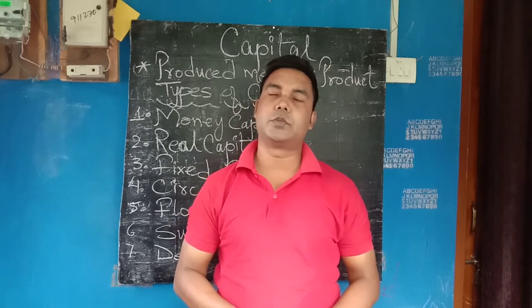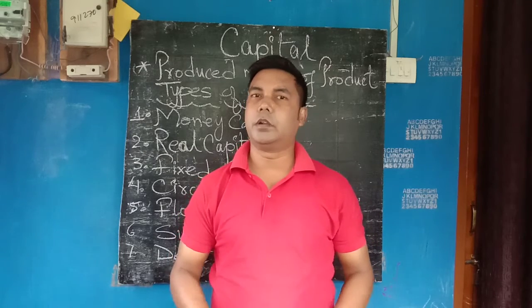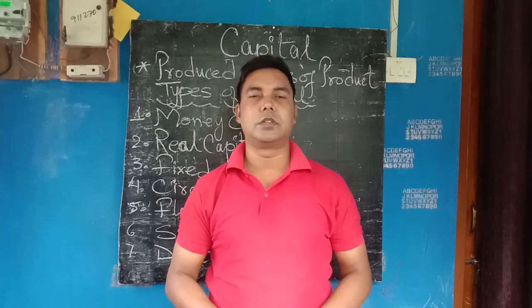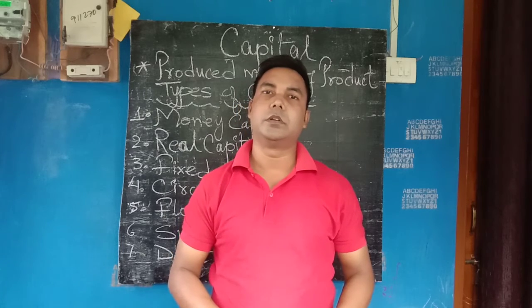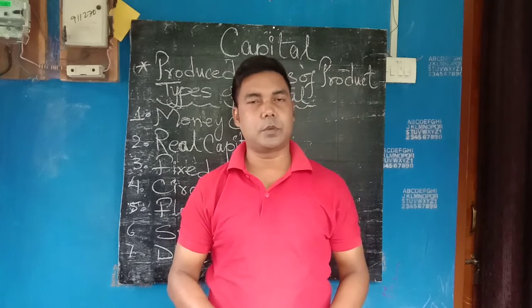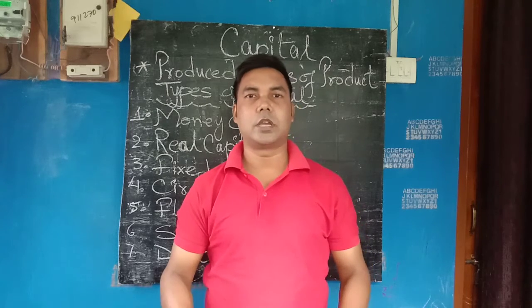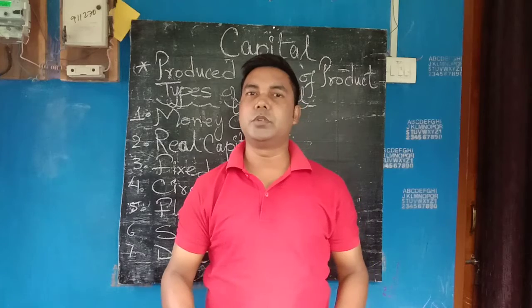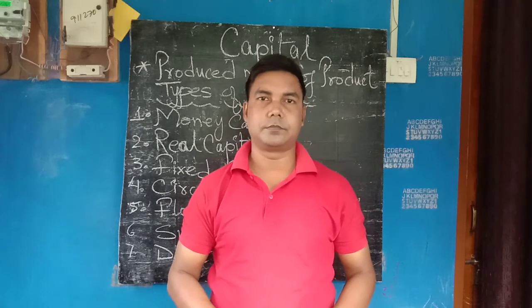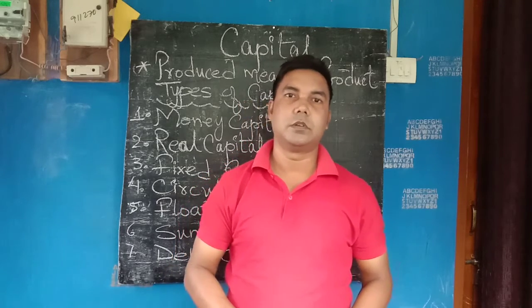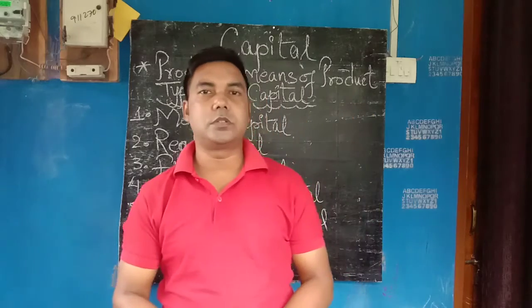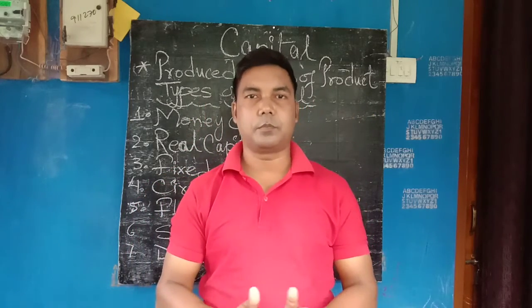In our last class, we discussed labor and completed the chapter. Today we'll be discussing capital, its meaning and types. So what is capital? Capital is the produced means of production. The definition says capital is the produced means of production.